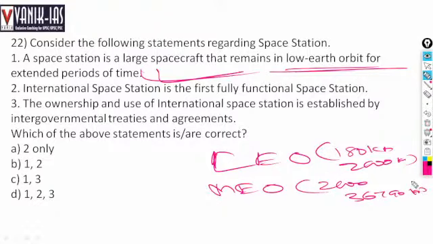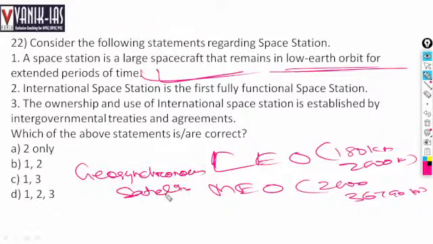After 36,790 km, we have the geosynchronous orbit, where especially the communication satellites are launched.